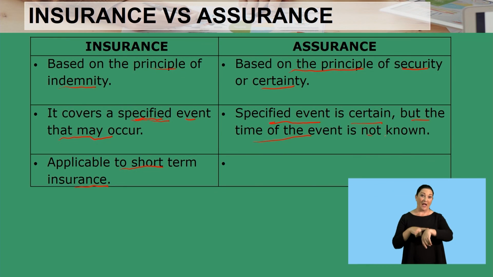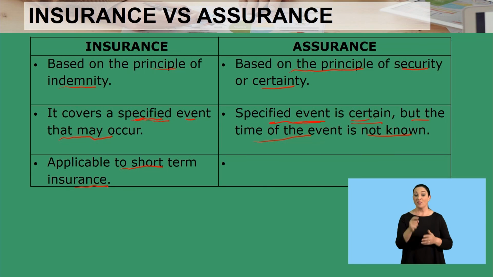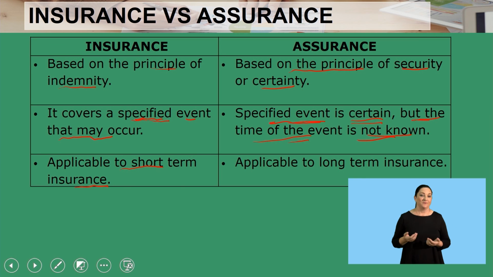With assurance, the specified event is certain, but the time of the event is not known. We know that humans will pass away one day, but we don't know when. Hence the specified event is certain, but the time of the event is not known. This is applicable to long-term insurance.